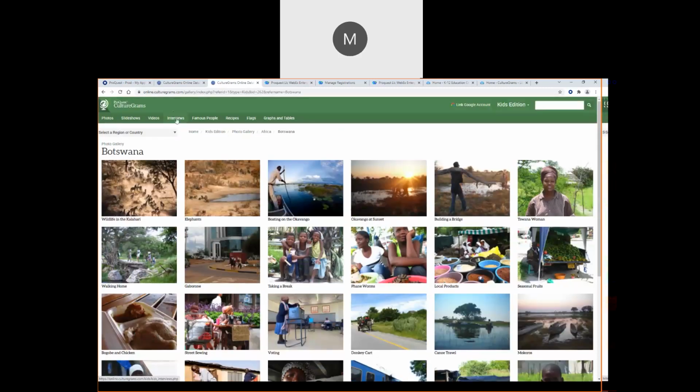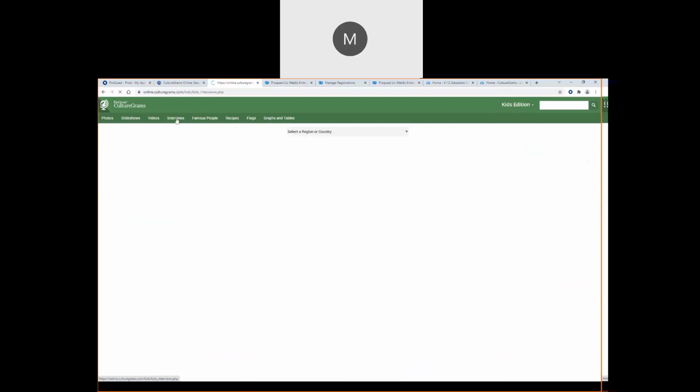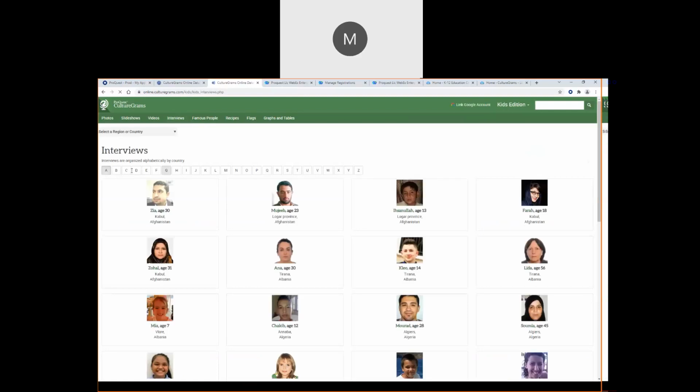And I do want to pop in and show interviews, because the point I want to make here is these are done alphabetically, but they also cover both male and female, and a wide range of ages. So here we have someone who's age 7 who's interviewed, and you can hear that. And these are in English. Someone who's maybe 13, someone who's 18, someone who's older. So there is that option as well.